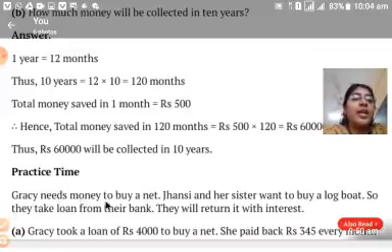Gracie needs money to buy a net. She wants to buy a net. Jhansi and her sister want to buy a log boat. Even Jhansi and her sister want some money because they want to buy a log boat. So they take loan from their bank. What is a loan? Loan is a certain amount that we take from the bank and little by little we have to return it back.